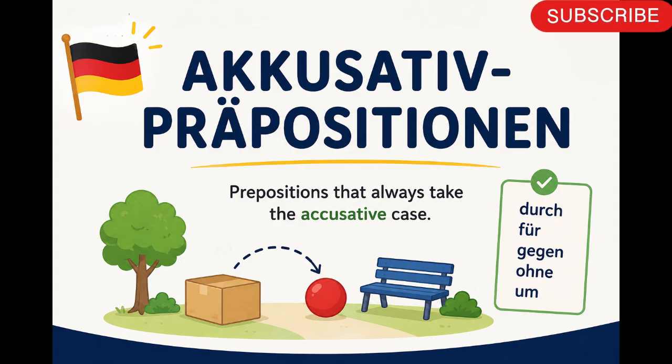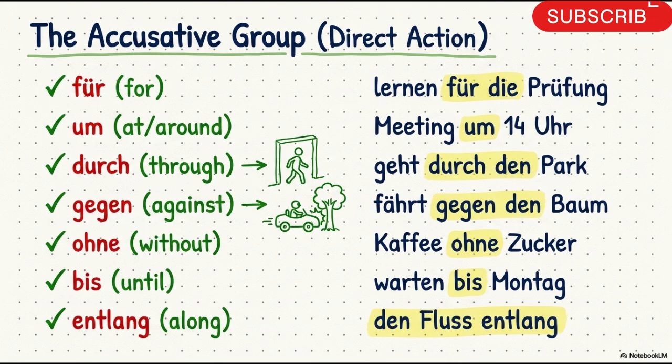So the first is the accusative case preposition. These prepositions always require the accusative case, which means the noun that follows must always be in the accusative.